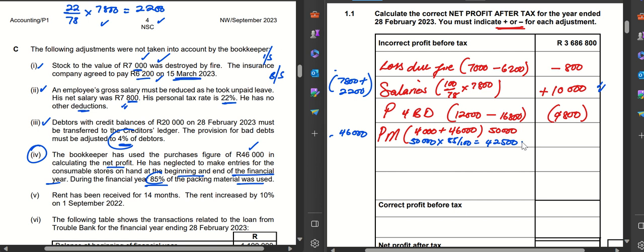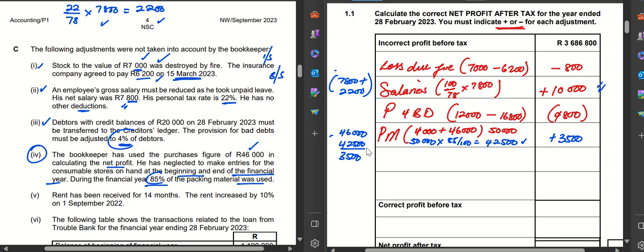Yet we were supposed to record 42.5. So we overstated our expense. Once an expense is overstated, it decreases profit. So this expense was overstated by how much? If we get the difference between these two, you get 3,500. So we then come here and say plus 3,500, because we had recorded 46,000 instead of 42,500.